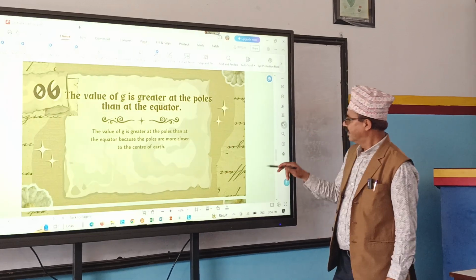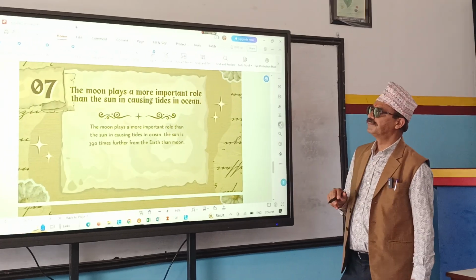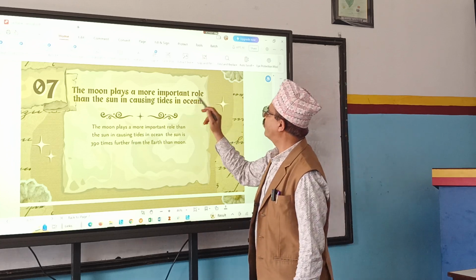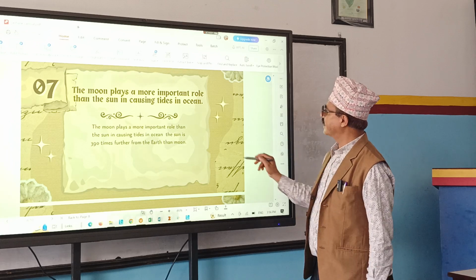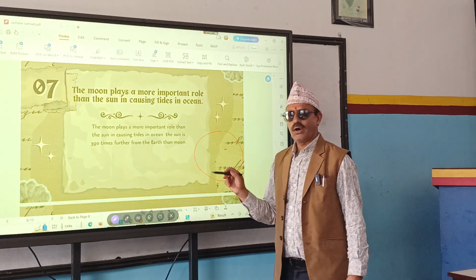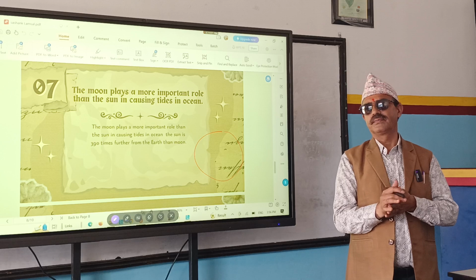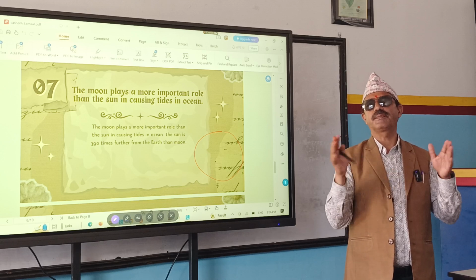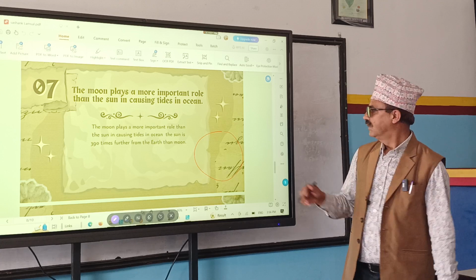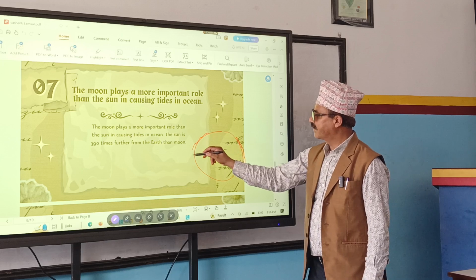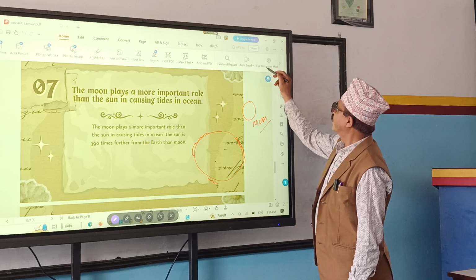Okay. Next is question number 7. What is the question here? The moon plays a more important role than the sun in causing tides in the ocean. Do you know what I mean by tides? Earth's surface is covered with 3/4 water, and 1/4 is land. So there are big oceans here. And what is this? Moon. And what is this?